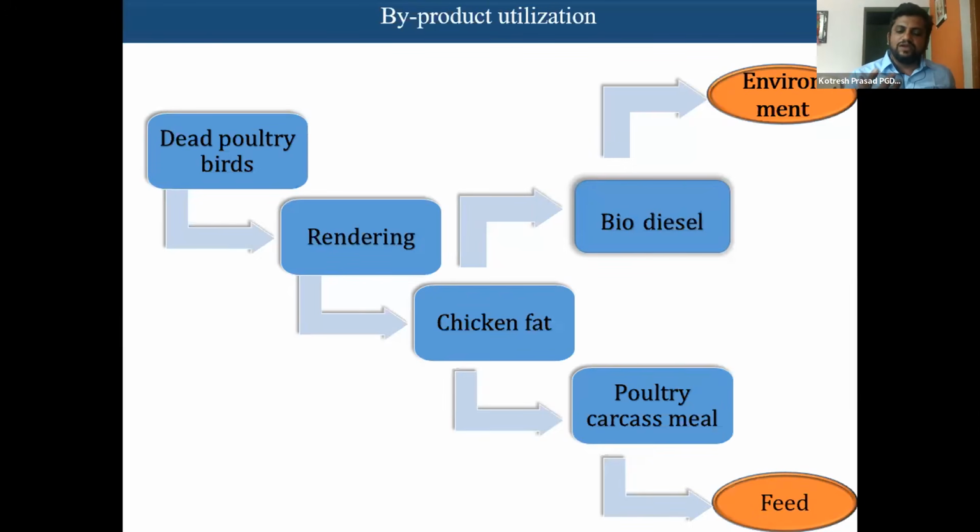Out of the chicken fat, the poultry carcass meal we can obtain for feeding the animals. There will be production of biodiesel out of this chicken fat. It will have a positive impact on the environment, instead of throwing dead birds or dead carcass waste in the open environment.